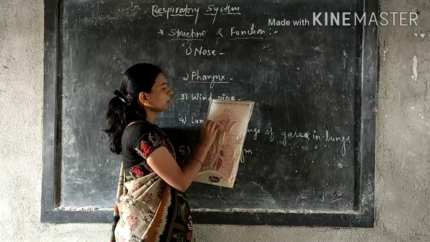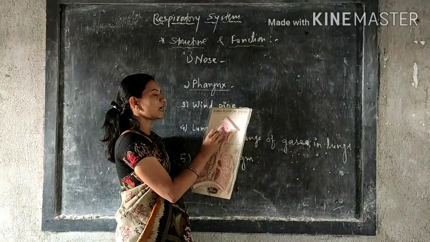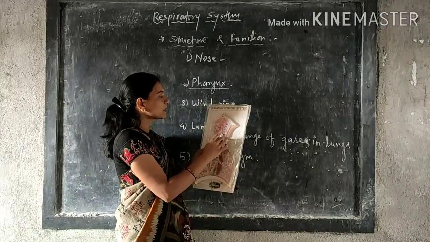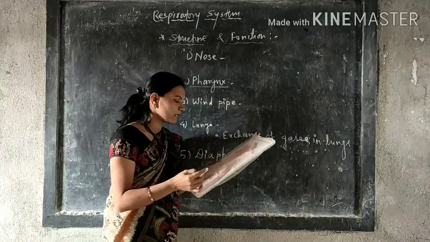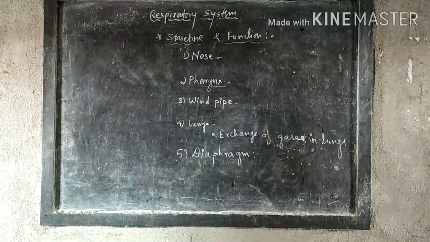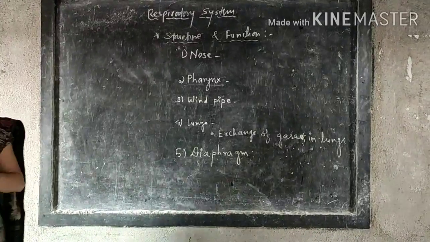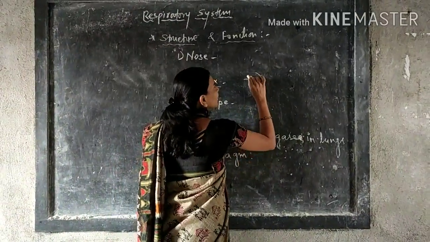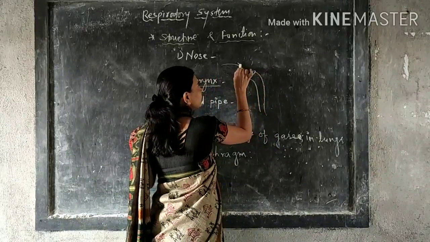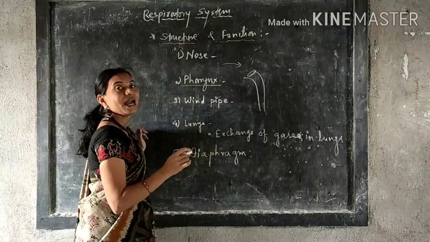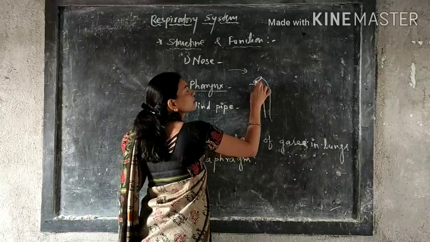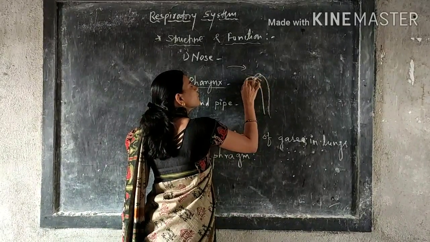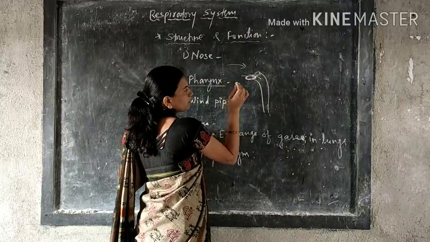When you take air through the nose, the air is filtered and passes into the pharynx. After this, what happens? There is a lid at the beginning of the windpipe. When air enters through the nose, this lid closes the way of the food pipe.